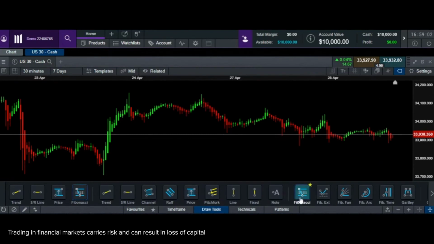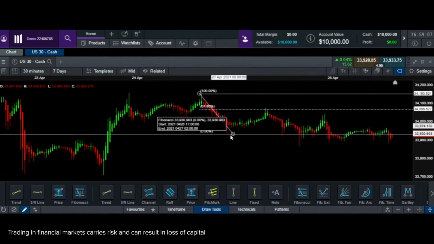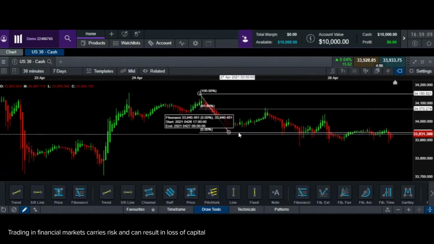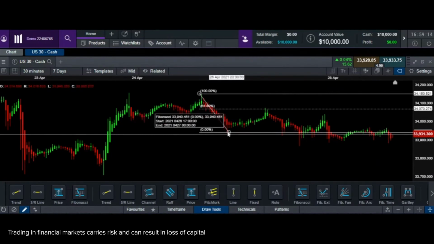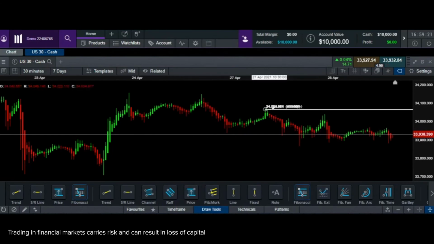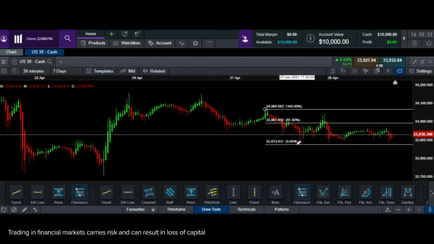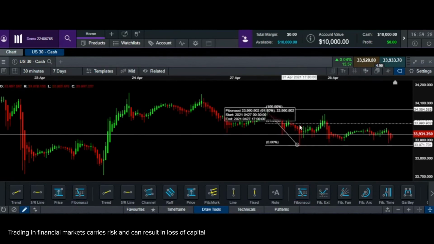So in this case, you're going to measure from top to bottom. When you measure top to bottom, it shows you till what price it can go and then drop back down again. Okay, let's do the next drop. I'll do another drop here, which has happened at this level. From this point, it dropped. This has gone slightly above 61.8. I would have had a stop loss, so definitely my stop loss would have triggered. However, this gives me a good indication as to where the drop can come down from.